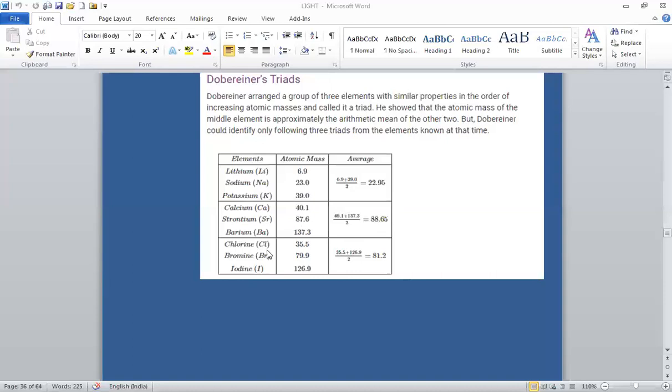The third triad which he made was of chlorine, bromine, and iodine, and he named that as the halogen triad, as they all are nonmetals and salt-forming elements. The atomic mass of the middle element, that is bromine, is almost the arithmetic mean of the atomic weights of chlorine and iodine, which is shown. See, chlorine 35.5 and iodine 126.9, and the arithmetic mean is nearly equal to bromine, that is 79.9.